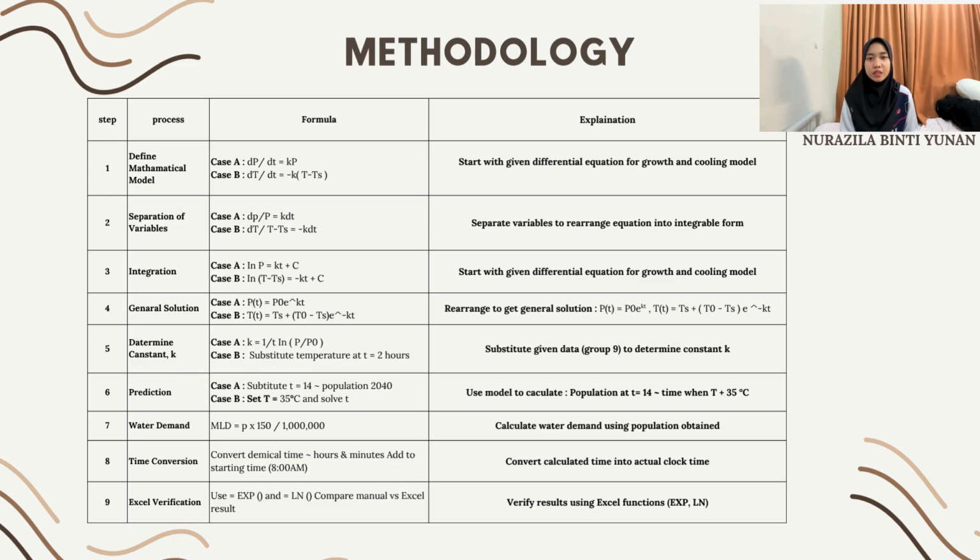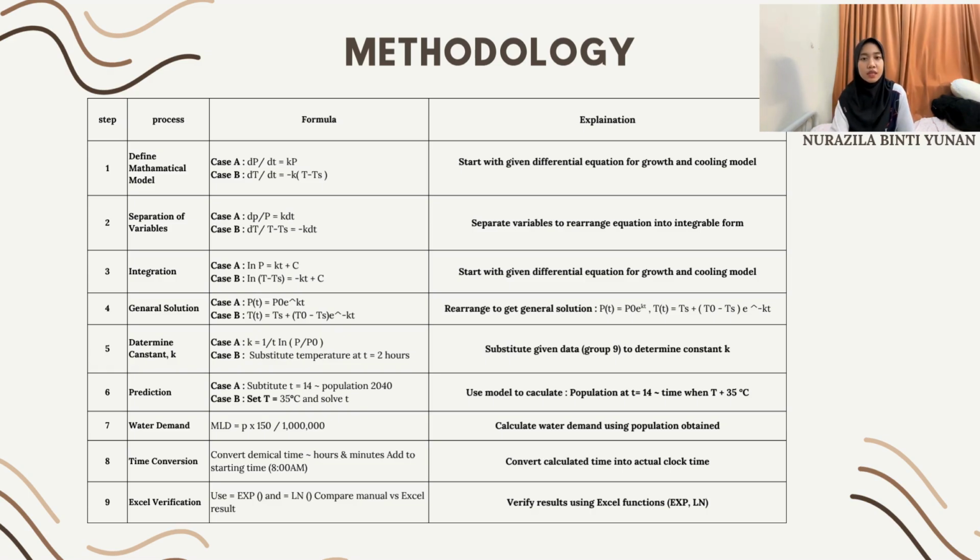After that, we integrate both sides to obtain the logarithmic equation and simplify it to get the general solutions: P(t) equals P0 e^(kt), and T(t) equals Ts plus (T0 minus Ts) e^(negative kt). Then we substitute the given data for group 9 to determine the constant k. Once the value of k is obtained, we use that equation to make predictions.